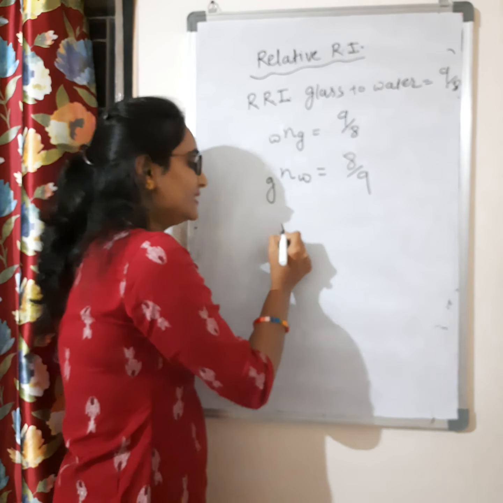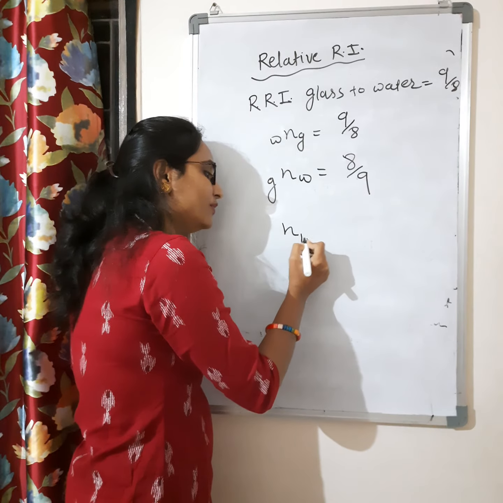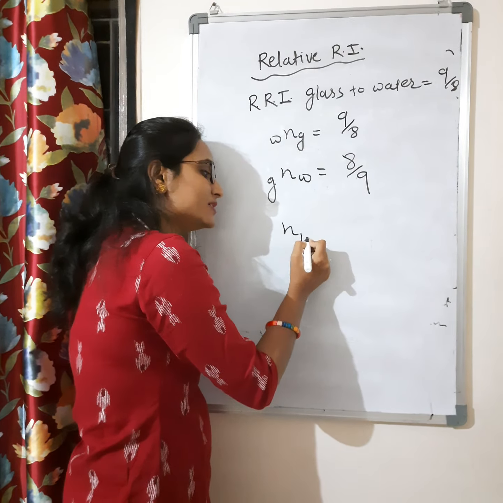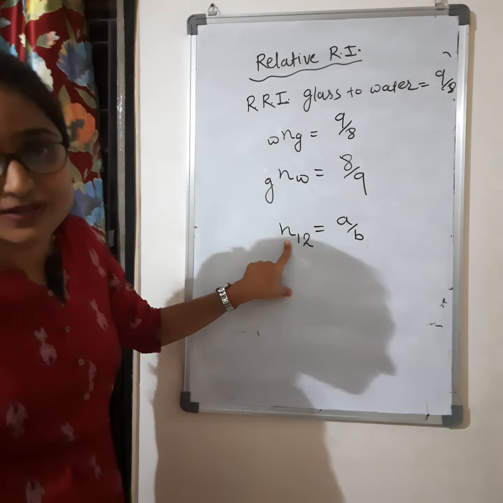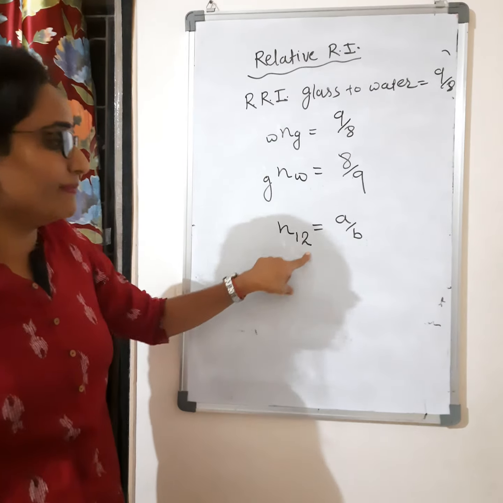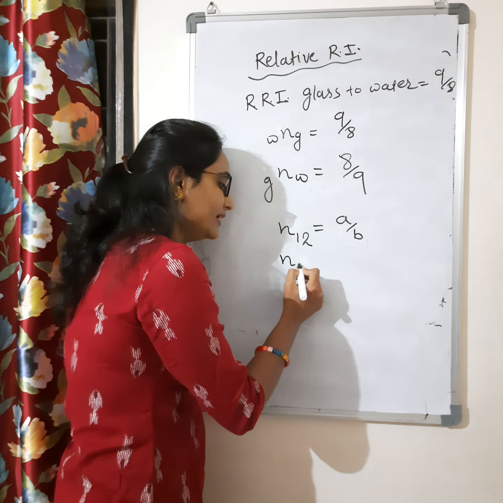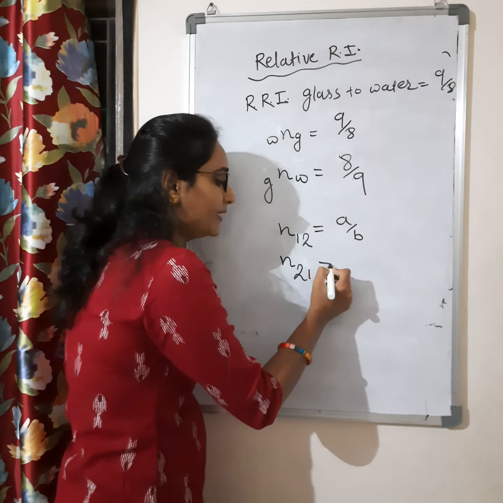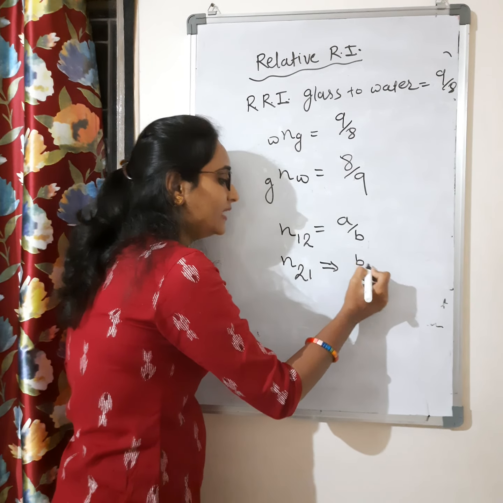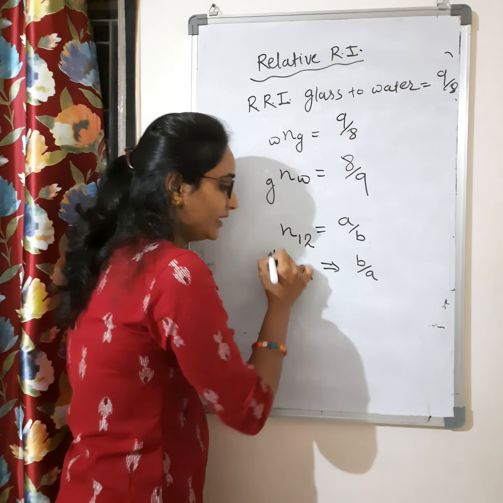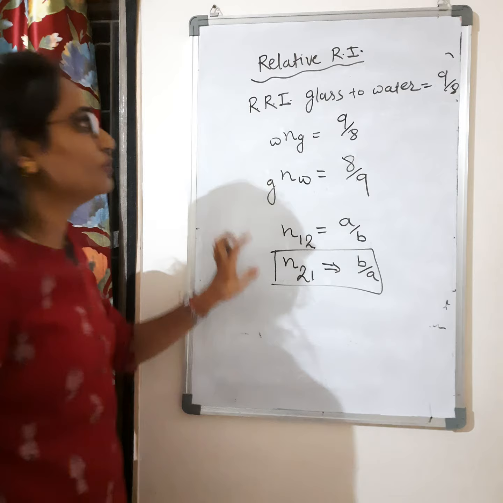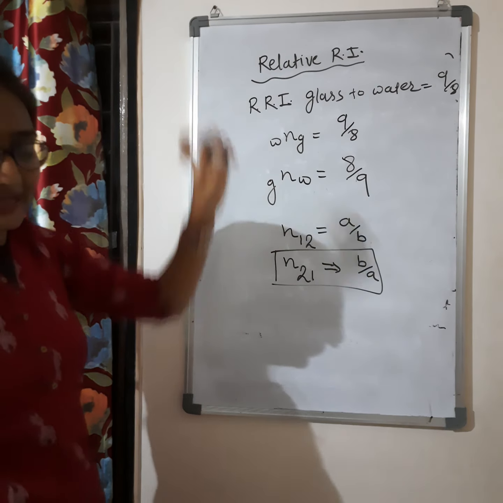Means if the relative refractive index of the first medium with respect to the second medium is A by B, then the relative refractive index of the second medium with respect to the first medium will be B by A. So this is the concept of relative refractive index.